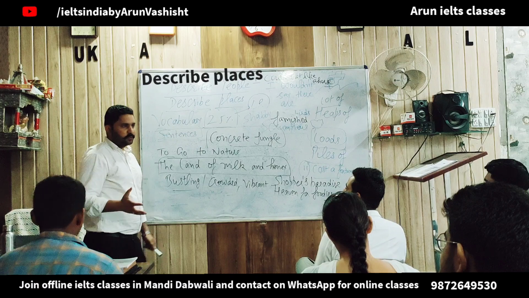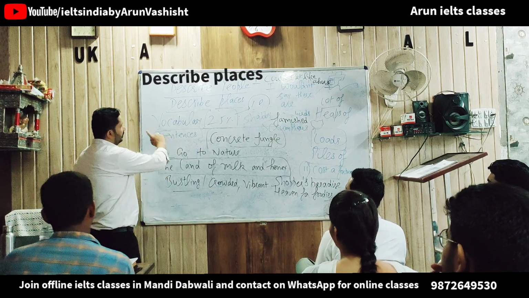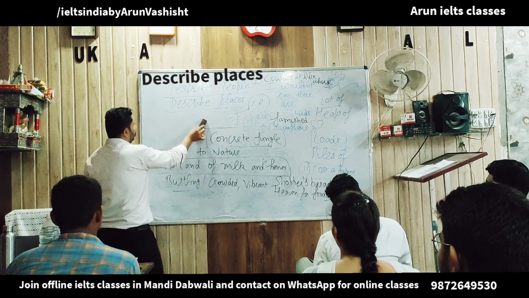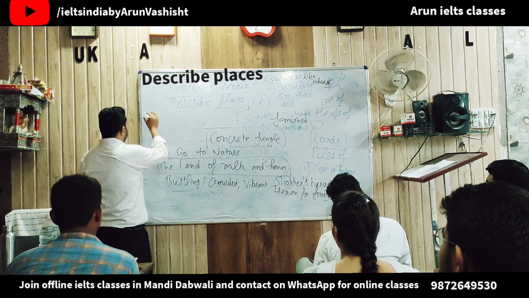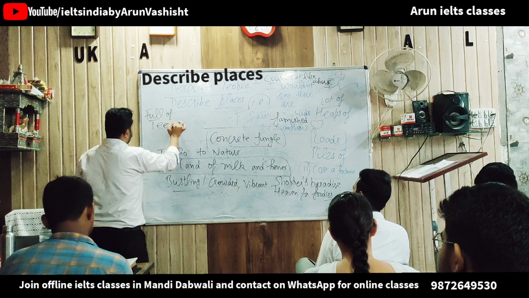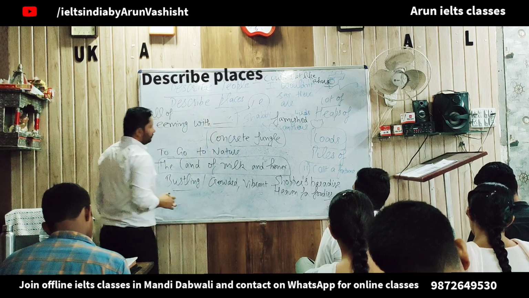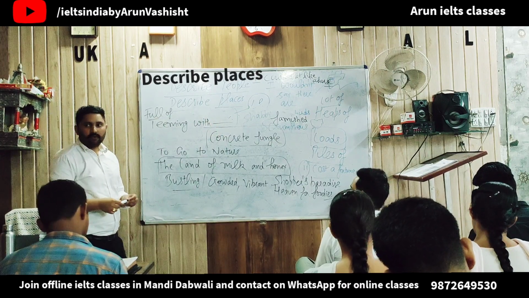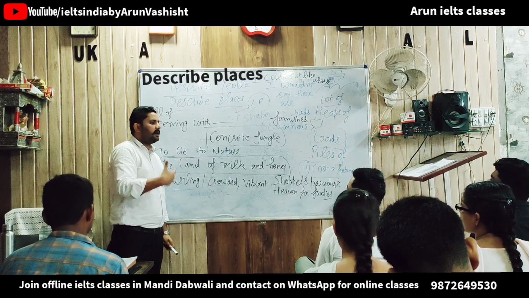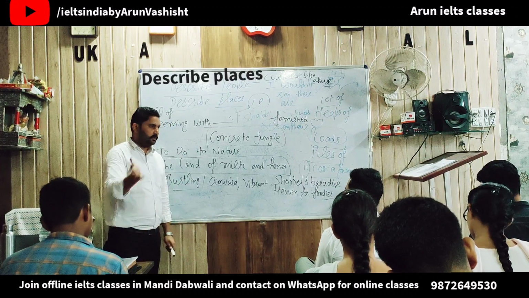Last but not the least, we have, if a place is full of something, we can say that it is teeming with. What's that? Teeming with dash. Now Ajit Road, Bathinda, is teeming with what? Teeming with IELTS institutes. Okay? Teeming with IELTS institutes, right?